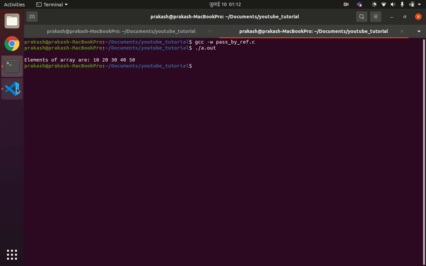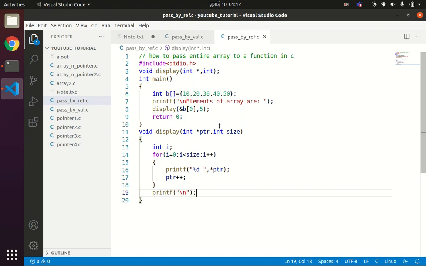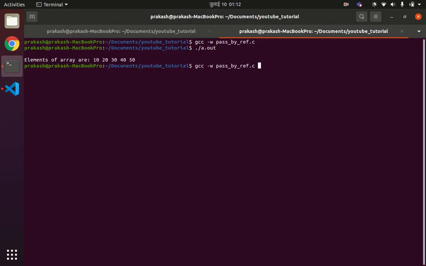Now here we are passing the base address of the array into the function. So this is the example of pass by reference. As I have discussed earlier, you can pass the base address by just the variable name also, right? So instead of writing ampersand b of 0, Control C, Control V, we can simply write b. So b will also give the base address of the given array b. When you compile this code, you will get the same result.